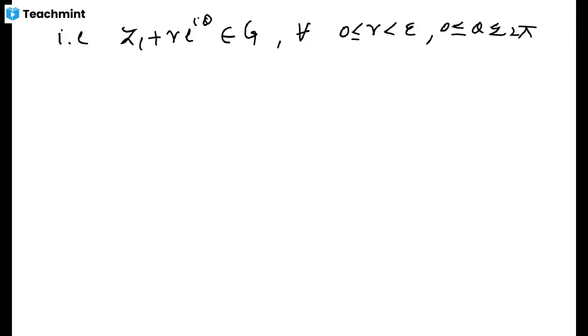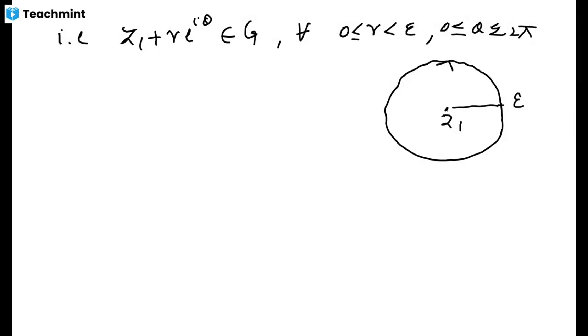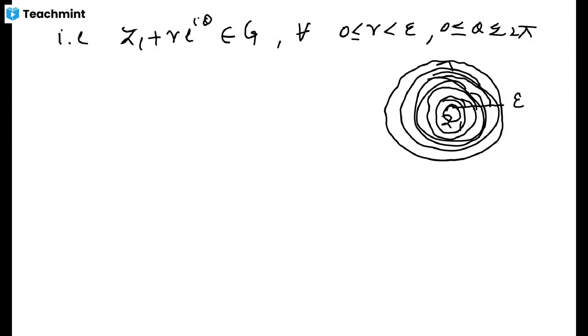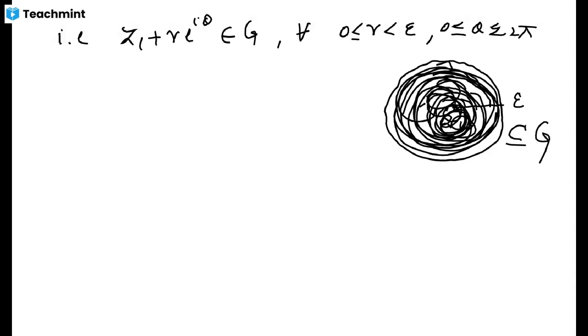That means there is a disk centered at z1 with radius epsilon, and all the smaller circles inside it, all possible circles inside this, are part of the set G. If all these circles are part of G, then this whole disk with center z1 and radius epsilon has to be in G.